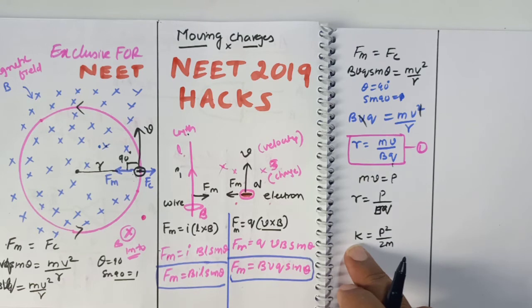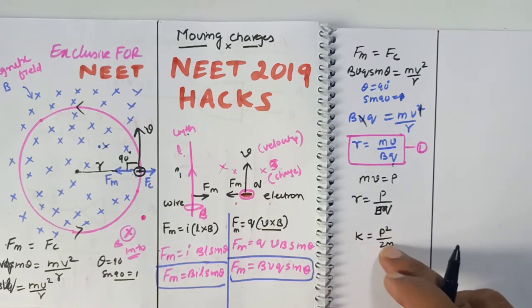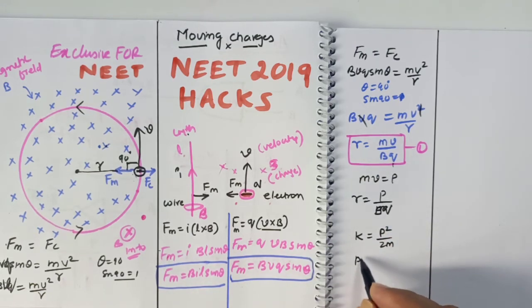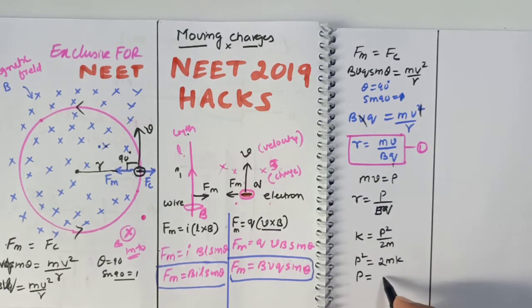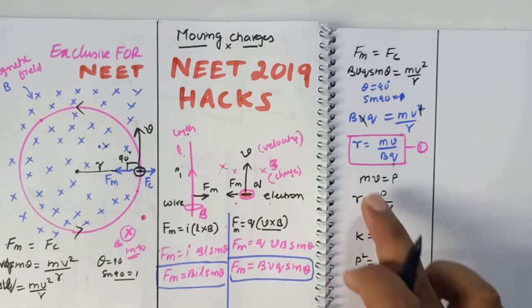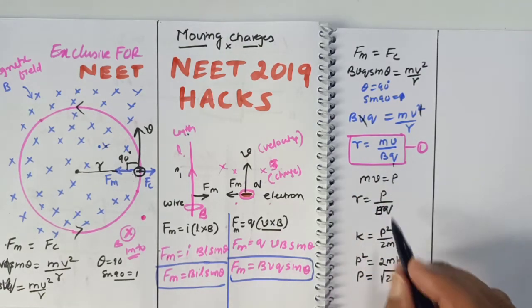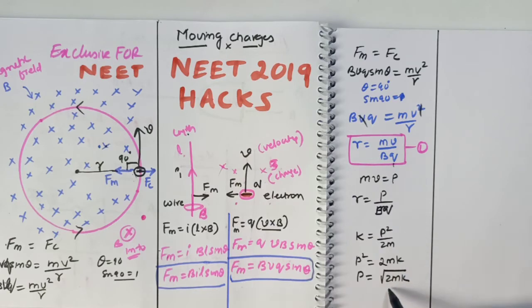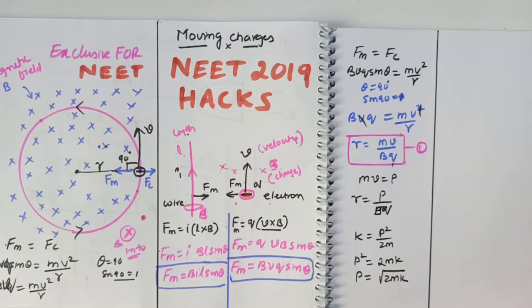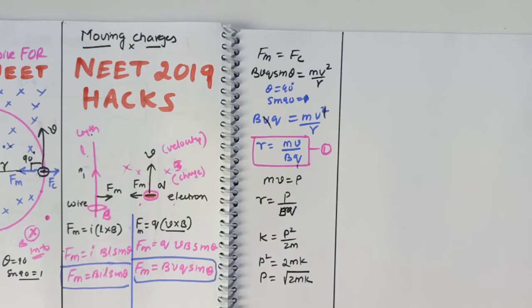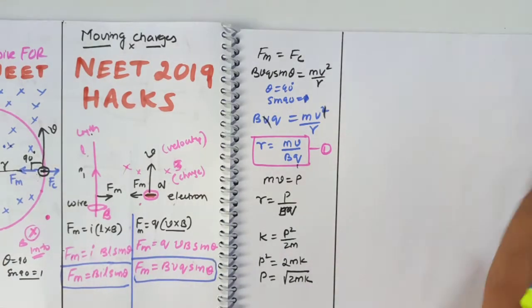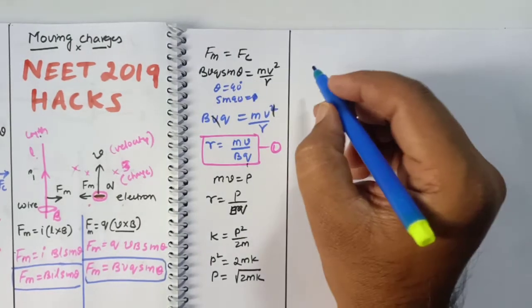So p squared is equal to 2mk, and p can be written as the square root of 2mk. So you can replace mv, that is p, with the square root of 2mk.